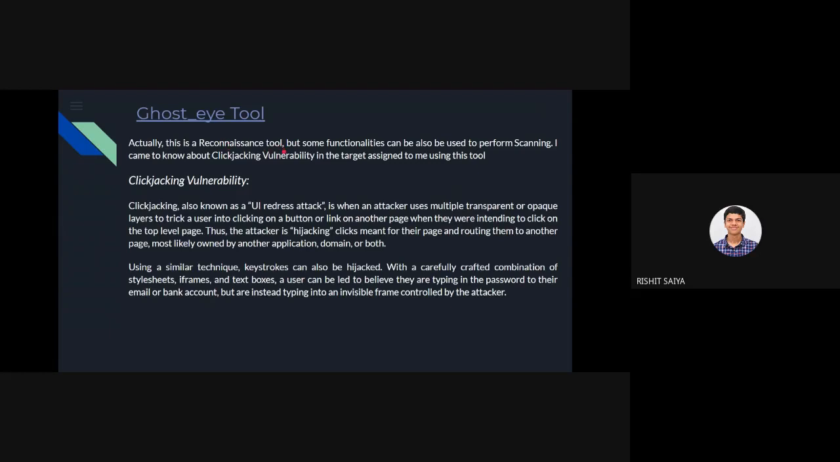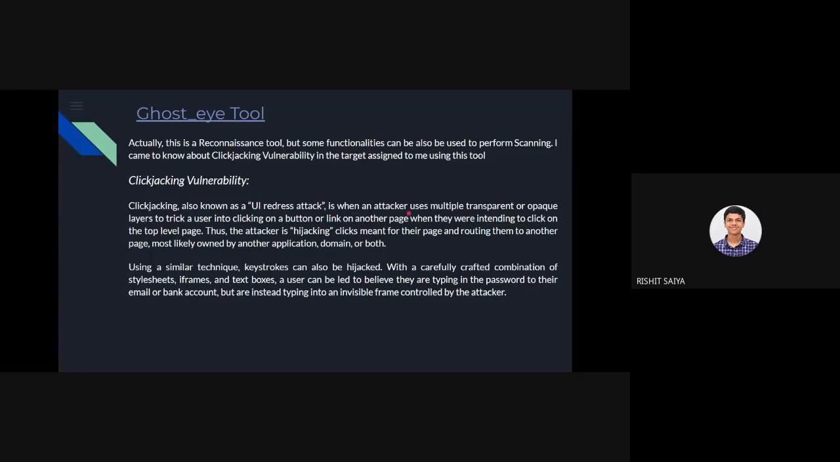It was mostly designed for that, and then some features were added. I don't know if you are able to see the URL over here, but I can give you the URL later. It's an open source tool and available on GitHub as well. I have taken it from there. While using this tool, I was able to find a clickjacking vulnerability in my target system. Some information about this vulnerability: it's a kind of UI redress attack.